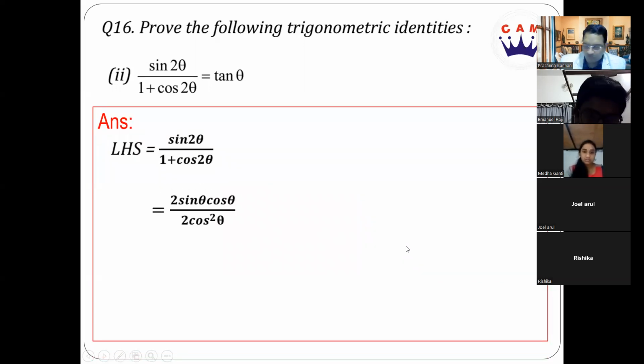So 1 plus cos 2 theta, I can write it as 2 cos square theta. Now what will get cancelled? The 2 gets cancelled, and one cos theta gets cancelled. So I get tan theta. Are you clear?